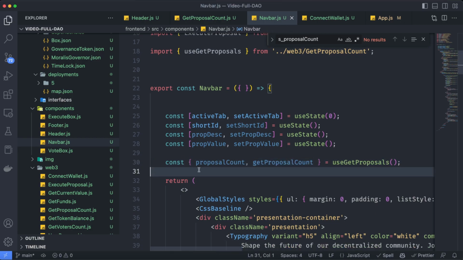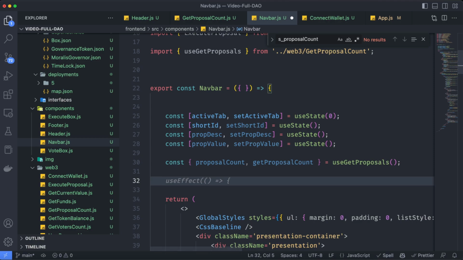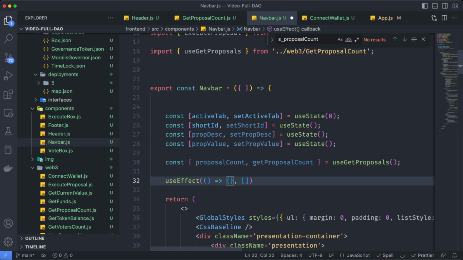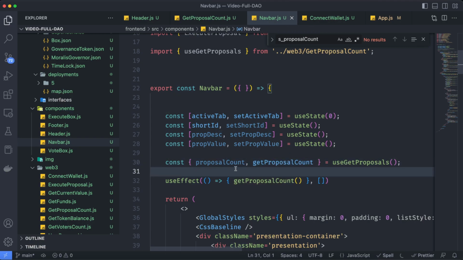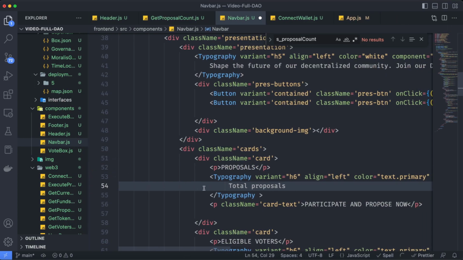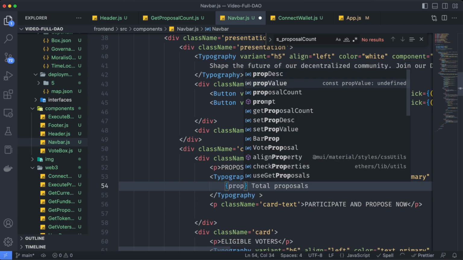In order to do that, let's create a useEffect to update that parameter the first time we load this page. So useEffect, let's keep that open. And here inside of the function, we are just going to call this get proposal count. This is going to update that information each time we reload the page. And now we just have to take this proposal count and use it down here on the total proposals section. So we can just make this smaller and say proposal count.